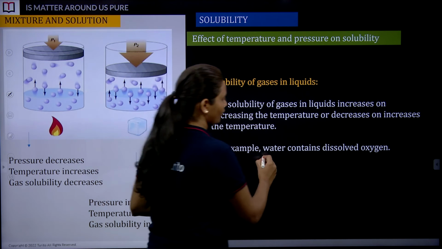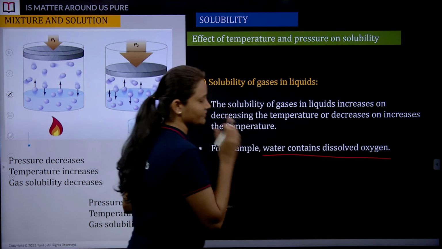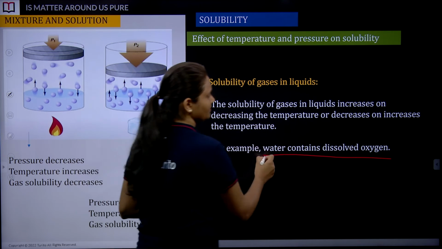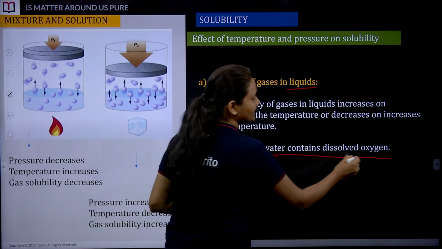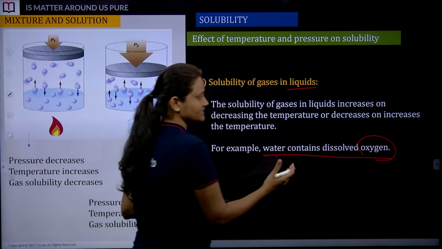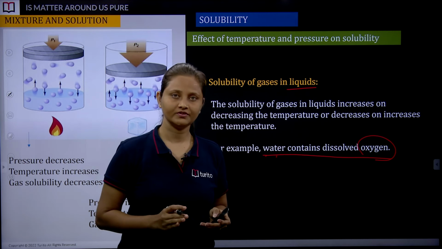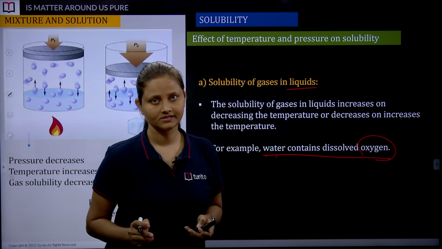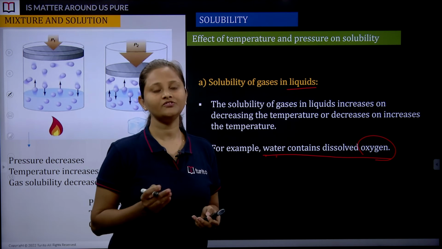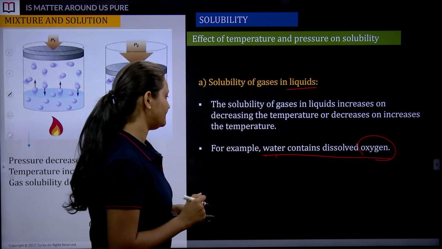For example, water contains dissolved oxygen. Water is nothing but a liquid, which is the solvent. It has dissolved oxygen, which is a gas. Now, if you increase the temperature, oxygen is going to be released. The solubility is going to decrease. And when you decrease the temperature, it is going to be soluble.